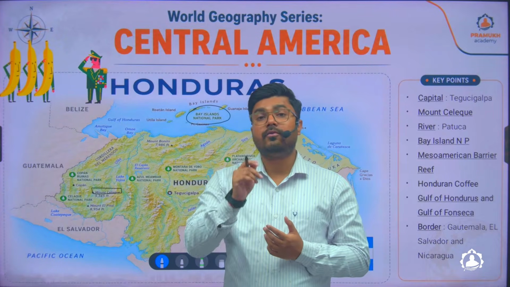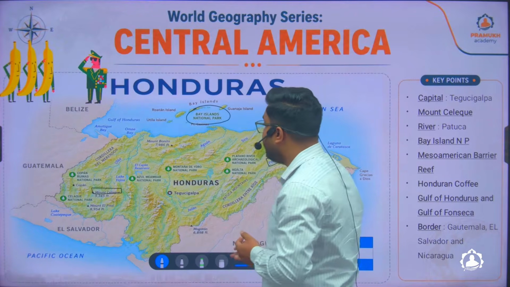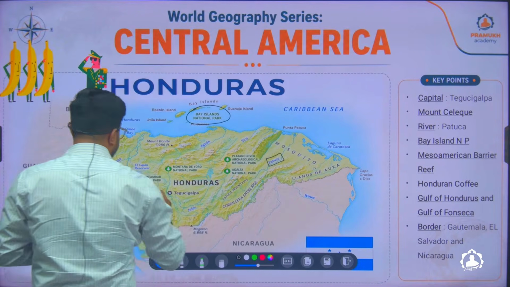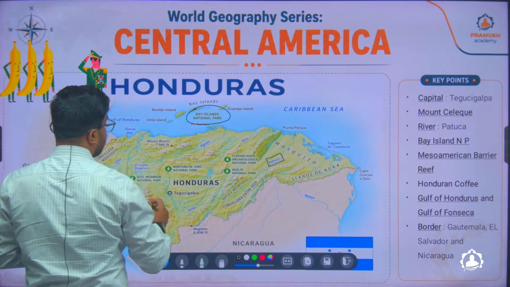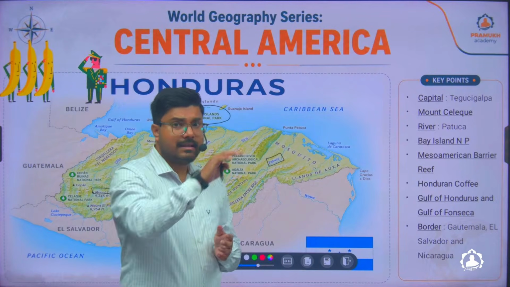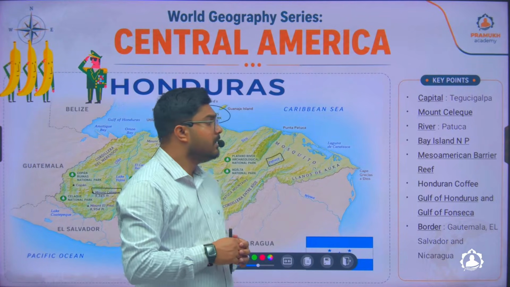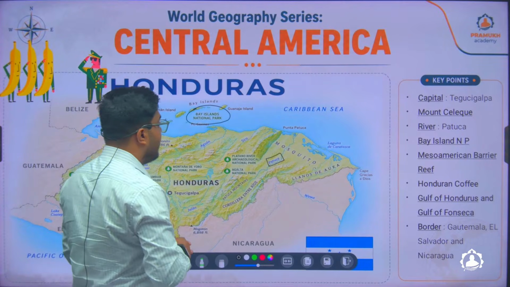Why? Because of the number of rivers flowing from west to east. Similarly, in Honduras the rivers flow from west to east, and thus on the eastern side there is a slope in the landmass.